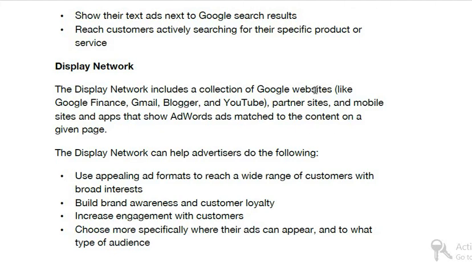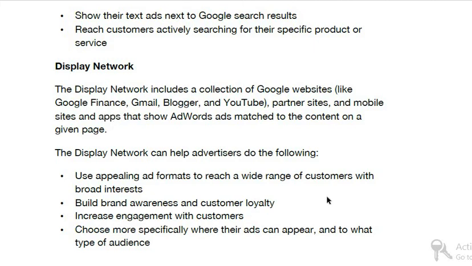So we need to understand the display network. Display network is Google Finance, Gmail, Blogger, YouTube, partner sites. As I said, millions of websites partnered through the Google AdSense program. Similarly, mobile sites and mobile apps. All these are partner sites, or partner apps for mobile apps.